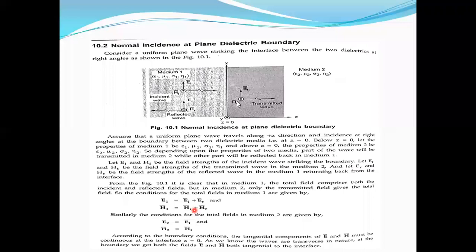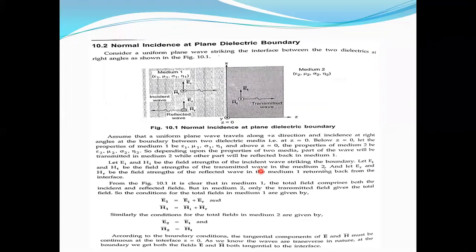Okay? Now already in the first unit we have seen boundary conditions. Whenever the electric field intensity is passing from one medium to another medium, dielectric 1 to dielectric 2, or from dielectric to conductor, we know there is a tangential component or a normal component.